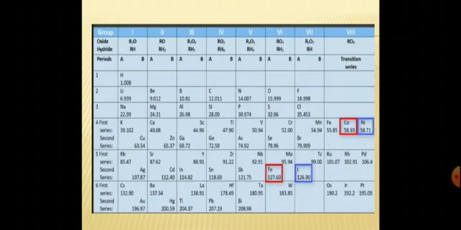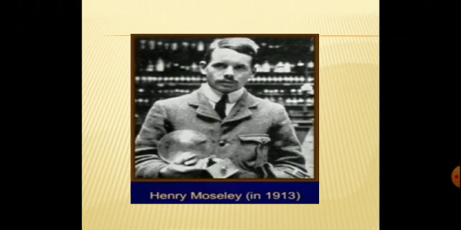Now let's move on to 1913, where Moseley showed that atomic number is a more fundamental property than atomic mass. So what is the difference between atomic mass and atomic number?